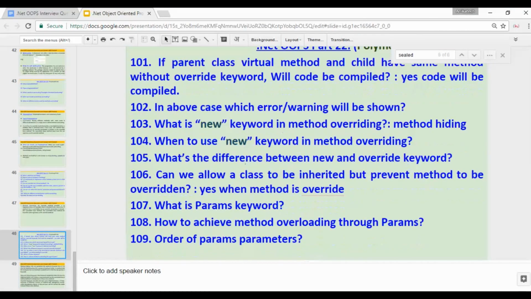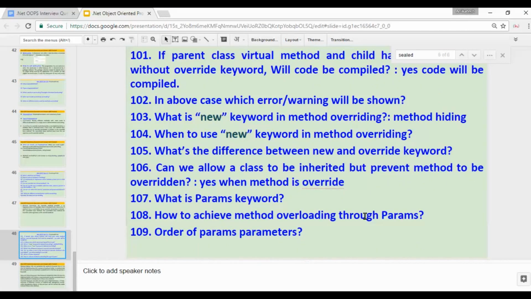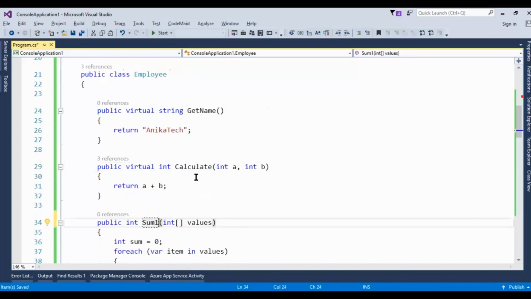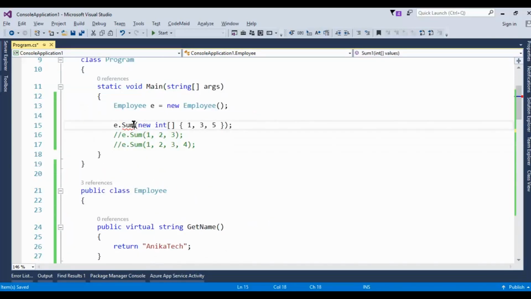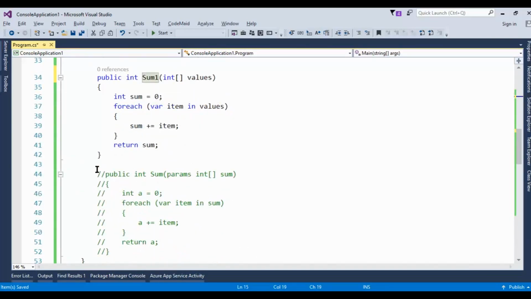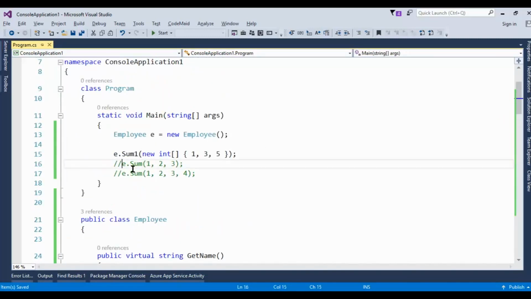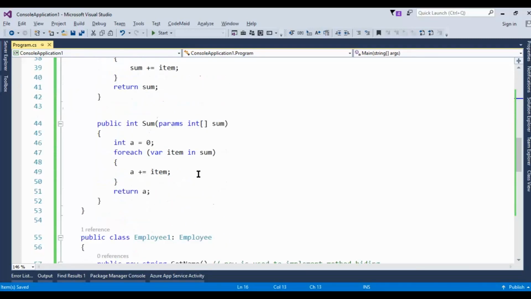And what is next? How to achieve method overloading through params. Just now you saw the order of params parameter. So let's comment this method, or let's declare it as one. And let's uncomment this, and suppose e sum. So what is the order of params? Can we declare int a here?